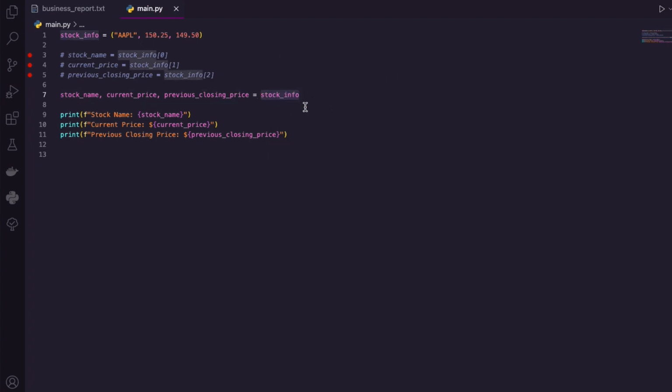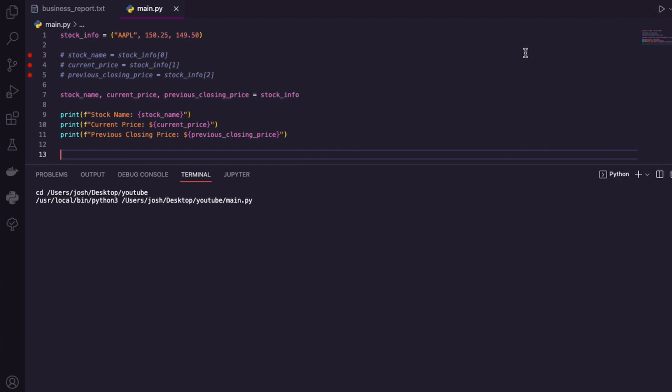The value of my 3 variables is stock info. So Apple is the value to stock name. You run your code, we see the same output. Now, unpacking doesn't just work for tuples. List, tuple, string, dictionary. We can unpack a lot of things in Python. Try to optimize your code to unpack here now. All right, that's great.